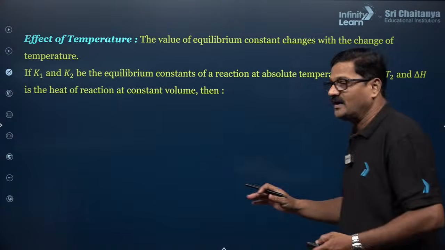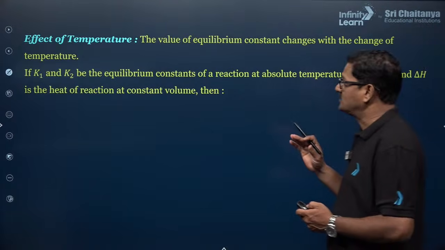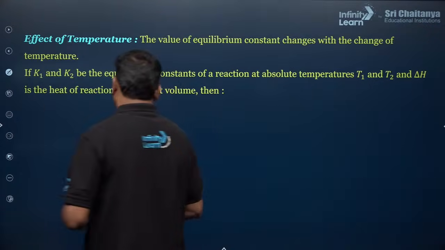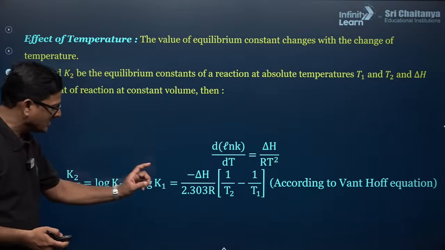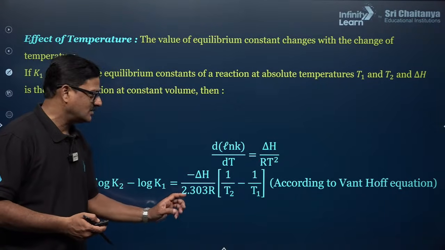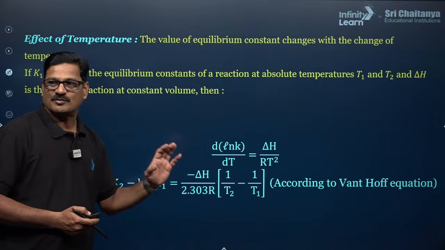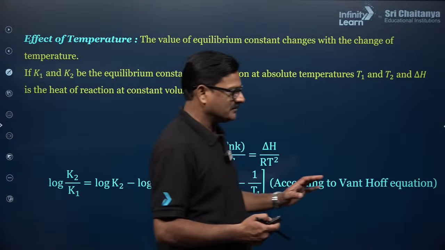Moving ahead, effect of temperature. The value of equilibrium constant changes with a change in temperature. So that is given as log K2 upon K1 is equal to negative delta H upon 2.303 R, into 1 by T2 minus 1 by T1. And this is what is called Van't Hoff equation.